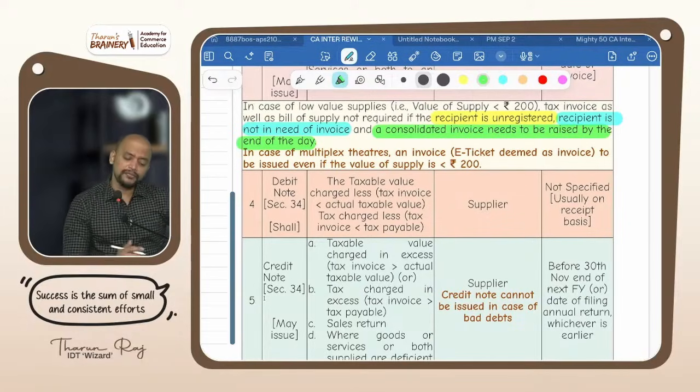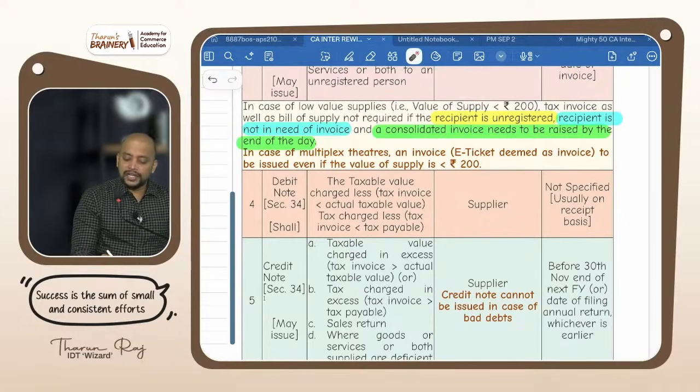So for low value supplies, that is less than 200, tax invoice as well as bill of supply are not required if the recipient is unregistered, the recipient is not in need of an invoice, and a consolidated invoice is generated at the end of the day. In case of multiplex theatres, even if the value is less than 200 rupees, they have to generate an invoice, nothing but an e-ticket.